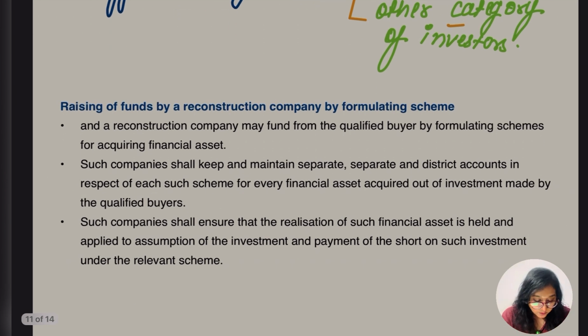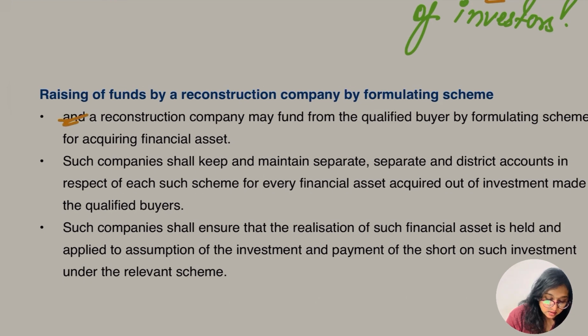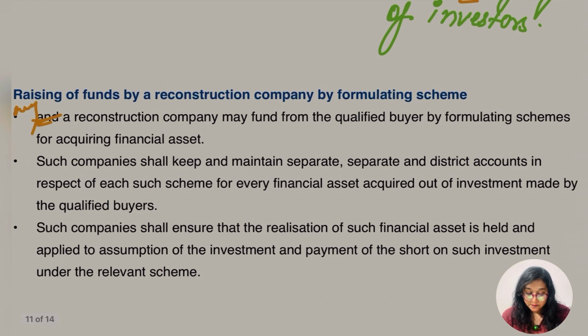Let's find out now raising of fund by reconstruction company by formulating scheme. What are the things written in this section? This is any, okay, not and. Any reconstruction company may raise fund from the qualifying buyer by formulating scheme for acquiring financial asset.